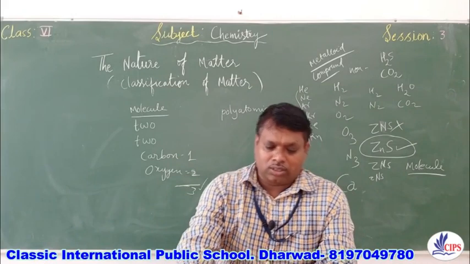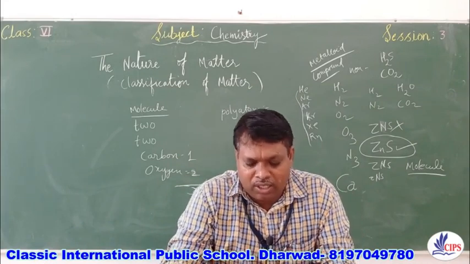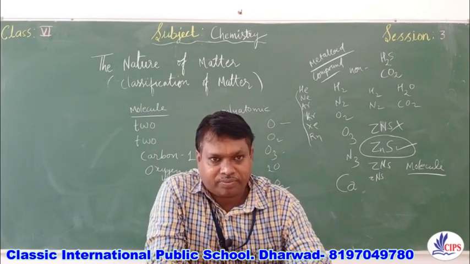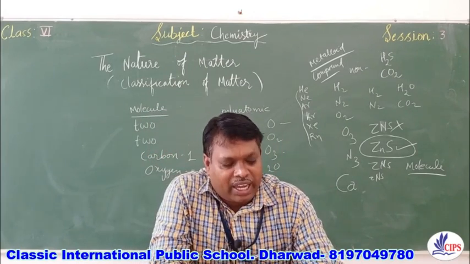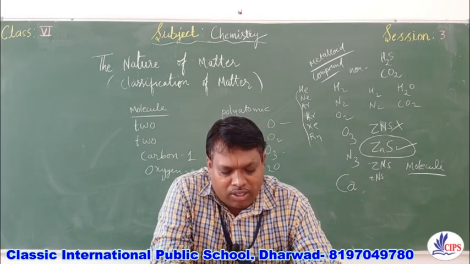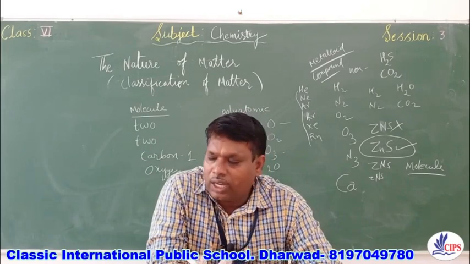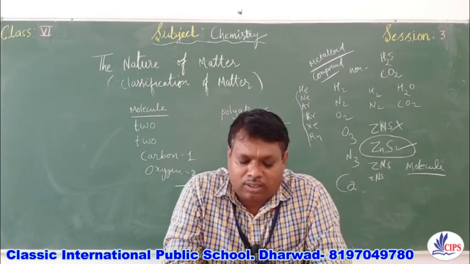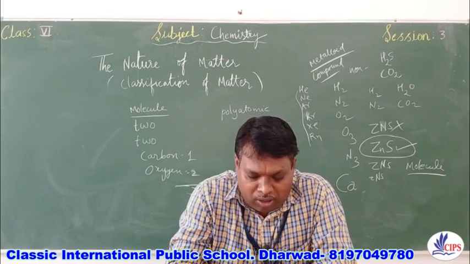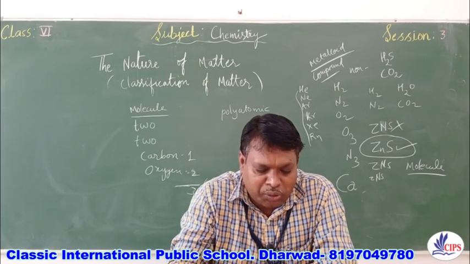Now C, write true or false for each statement. Rewrite the false statements correctly. So first one, gases which do not react and occur in isolated form are known as inert gases. It is true that they are non-reactive gases and they do not occur in combination. So they will be found as isolated. So the answer is true.